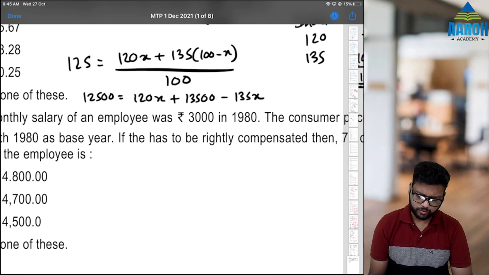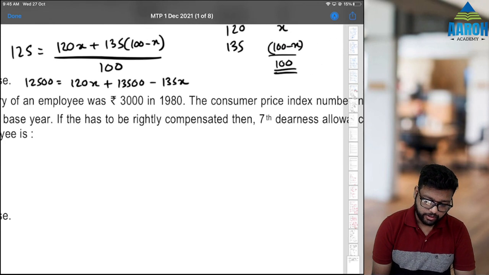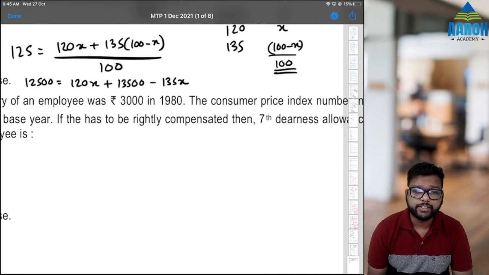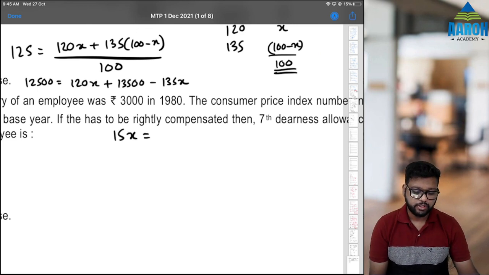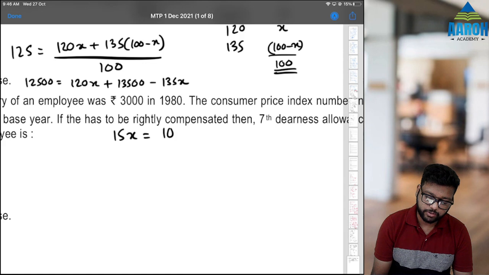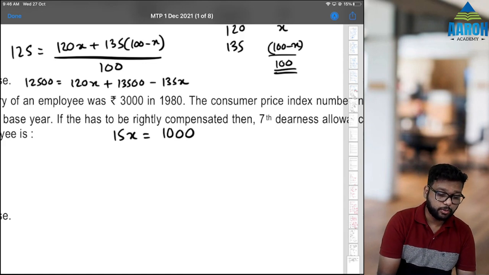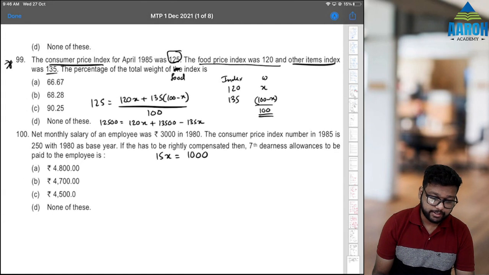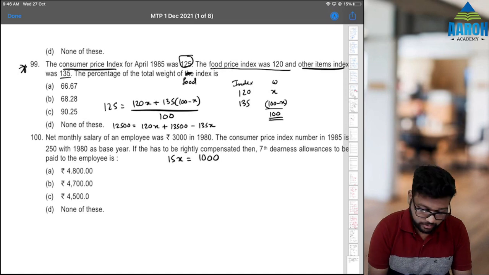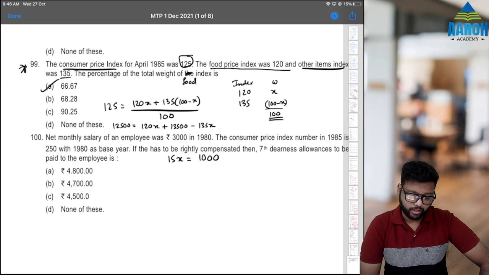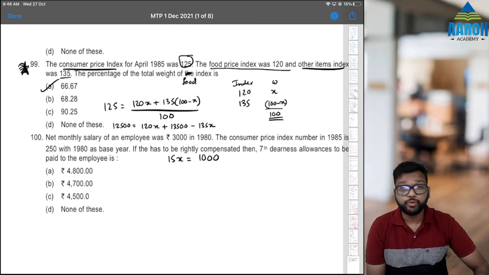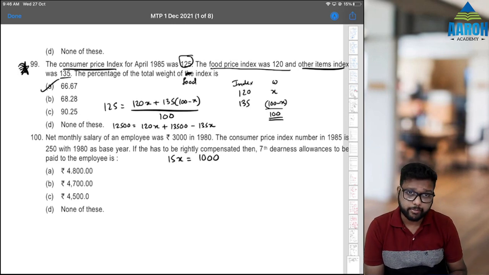Let's rearrange this. If we take x terms to the left-hand side, 135 minus 120 is 15x, which is equal to 13500 minus 12500, 1000. That means x is 1000 by 15, that is 66.6666%. So option A is the correct answer. And this was a good question. Mark it. If you don't understand or don't know this concept, let me know in comments.